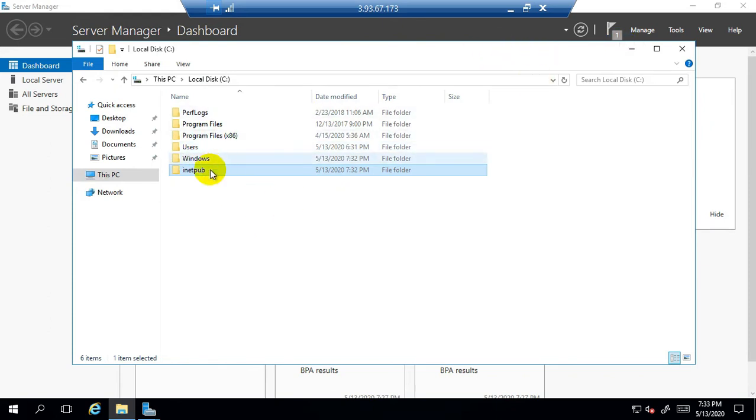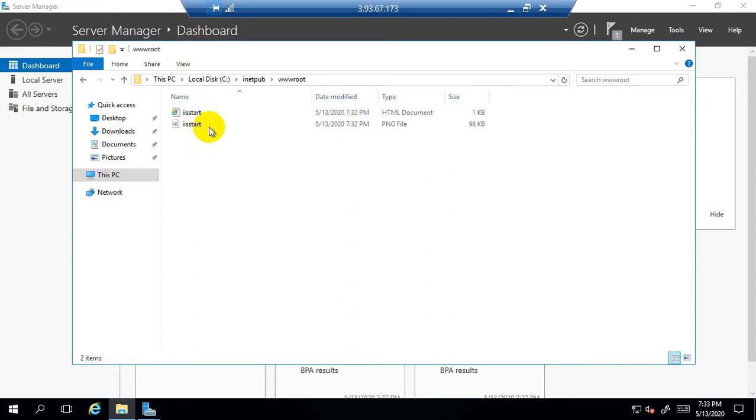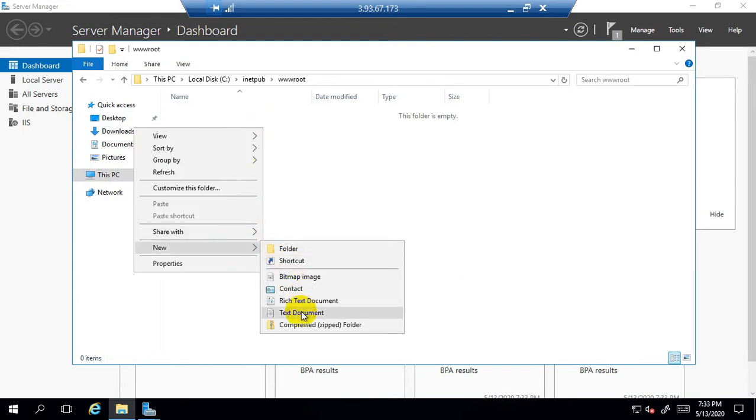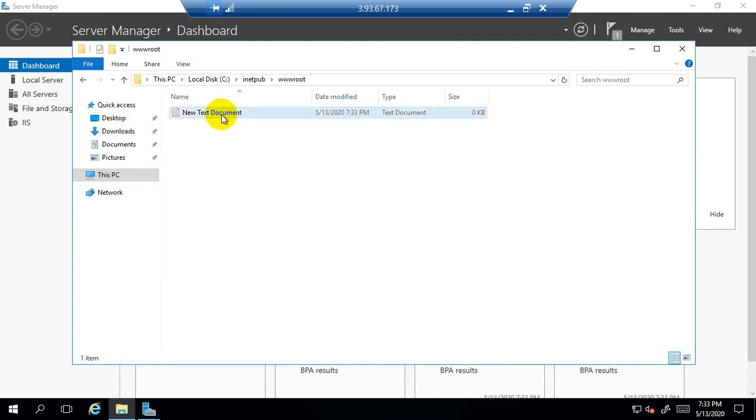So now what we need to do, click on inetpub, click on wwwroot, and whatever files are already inside wwwroot, we can delete them. We don't require these files. So now let's create a website or web page. We will create the web page through Notepad.